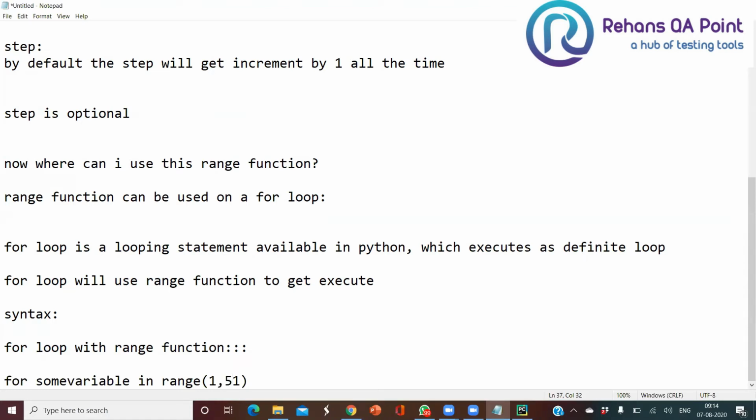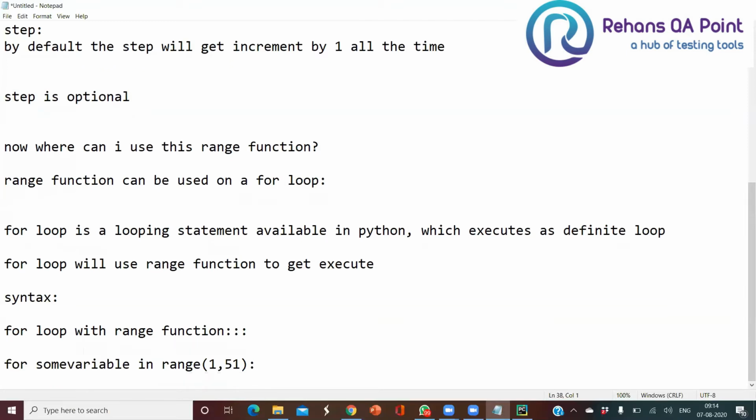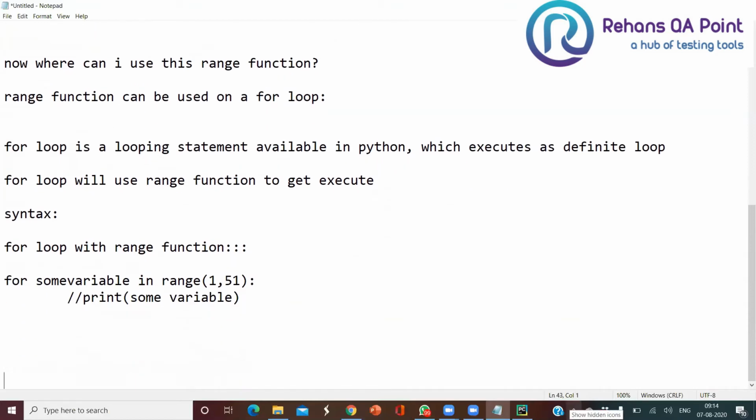numbers, and I want to get my 51 numbers. Okay, there should be a colon specified, followed by what is called indentation. We have to mention the indentation as mandatory. Now here write your print statement, print of some variable, whatever variable you have created, it will get picked up here. Now how should I understand this? How should I read this?